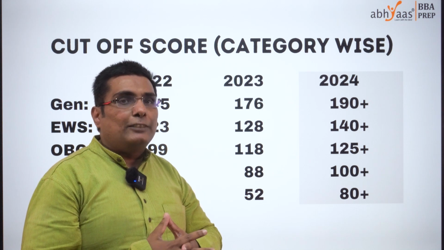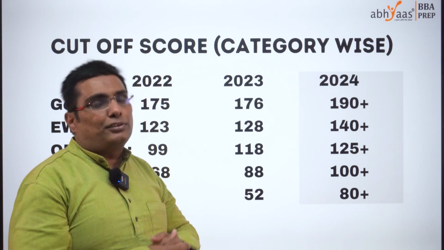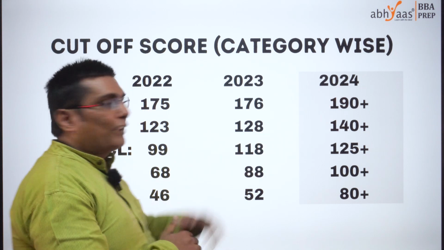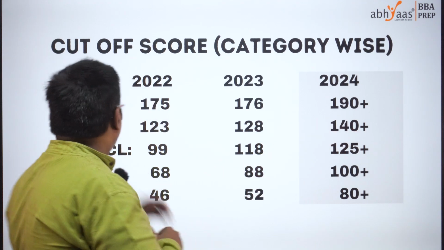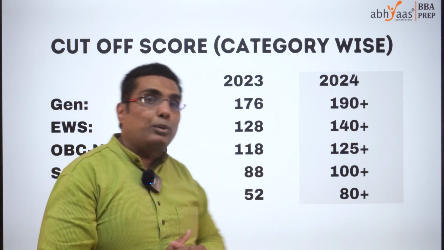On one side, we believe attempts could be higher and because there's no negative marking, there's a chance of scores increasing. That's why the 10 to 15 marks increase in the cutoff as compared to the last couple of years. EWS category could be 140 plus and OBC category could be 125 plus. And the SC/ST category respectively could be 180 plus.